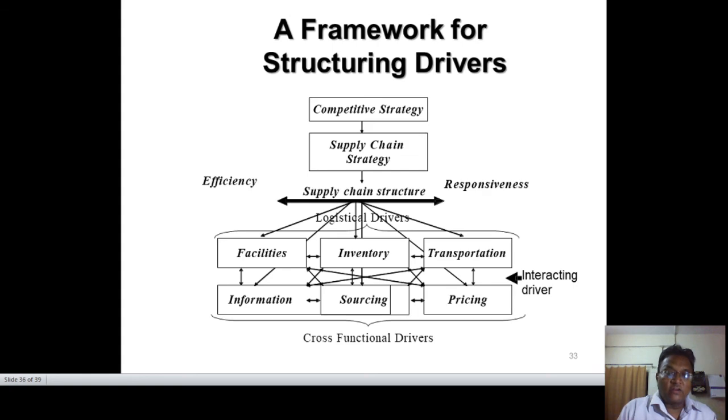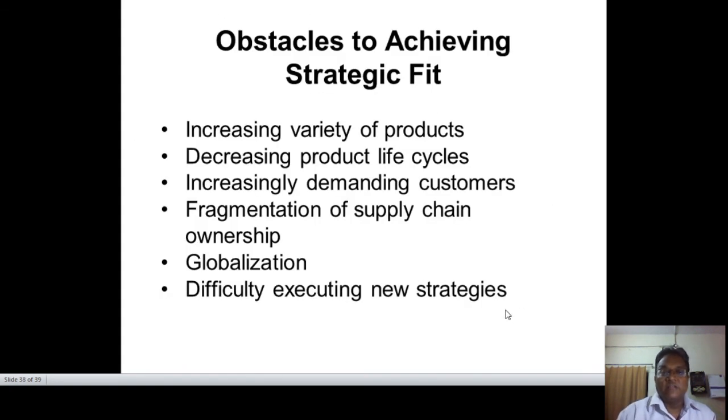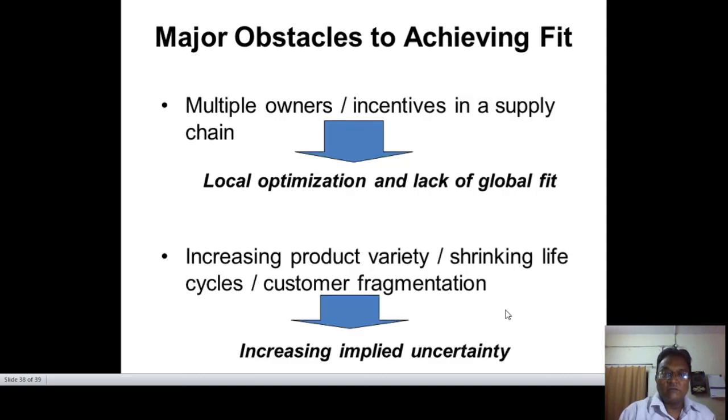So in a nutshell, we have already given these things: to achieve success we should go for globalization. These may be obstacles; then fragmentation of the supply chain, increasing and decreasing, and finally we can say that there are multiple owners. So local optimization is the need of today's business, and increased implied uncertainties. Nowadays that is the main thing, because the COVID situation has been going on and we are on the digital platform.